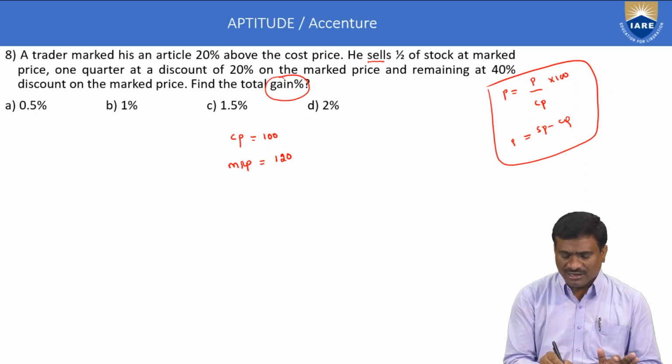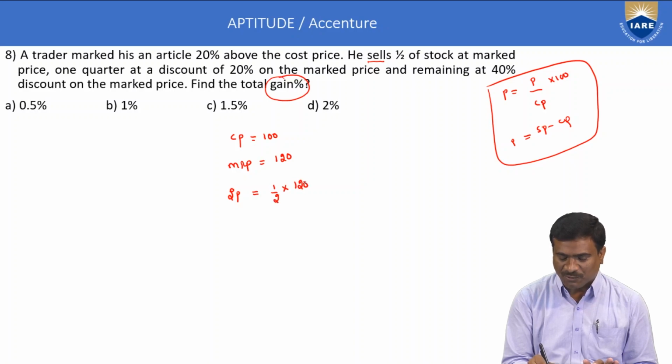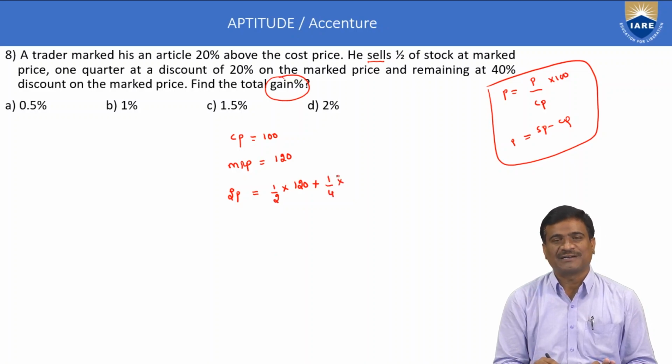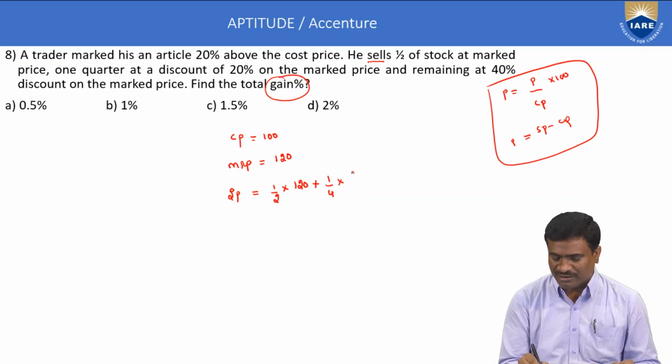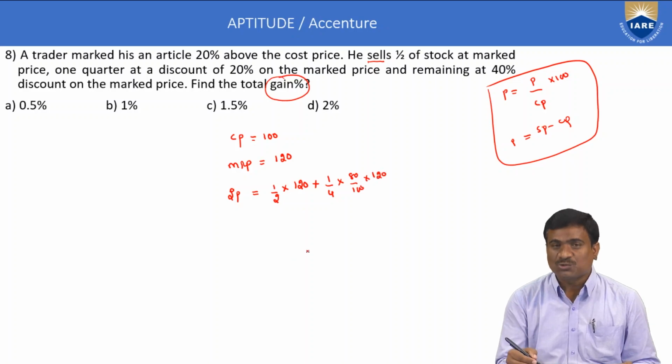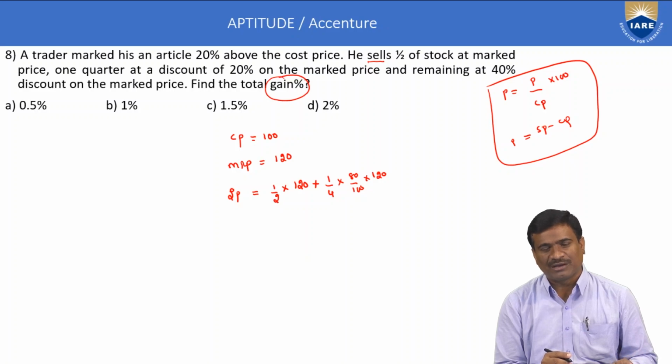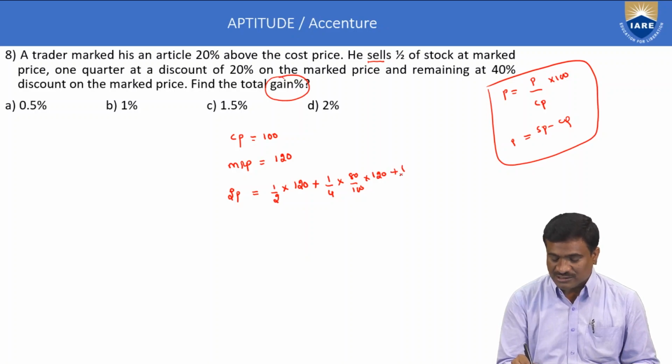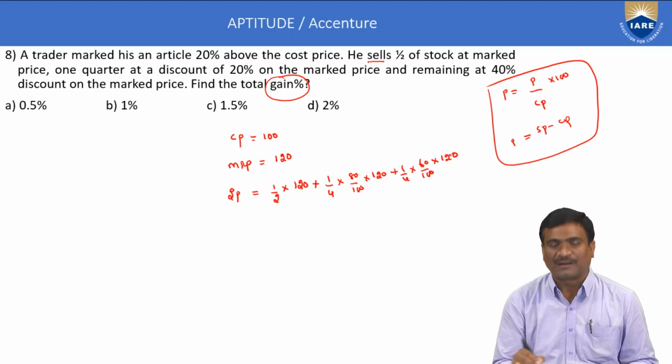Next, calculate only the selling price. Here, selling price is half, 1 by 2 of the stock at MRP rate 120. 1 quarter means 1 by 4, with a discount of 20%. Discount means less than 100, so 100 minus 20 means 80 by 100 into MRP, here MRP 120. Next, half is completed, 1 by 4 is completed, pending only 1 by 4, at a discount of 40%, remaining 60 percent by 100 into MRP 120.